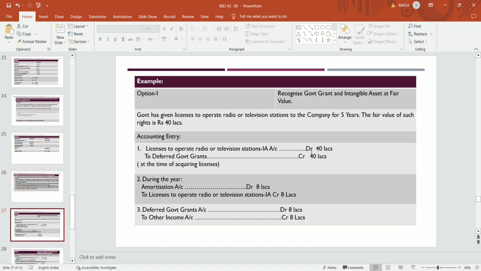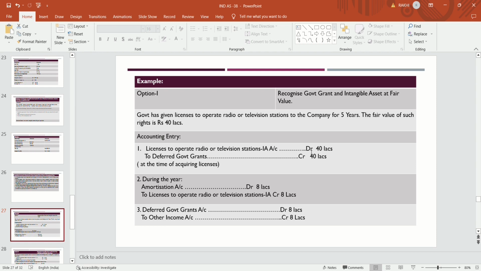Recognize government grant and intangible assets at fair value. In option 1, if the government grant and intangible assets are recognized at fair value, what is the example? If the government has given a license to operate a radio or television station to the company for 5 years, and the fair value of such right is 40 lakhs, then both the government grant and intangible assets are to be recognized at fair value.